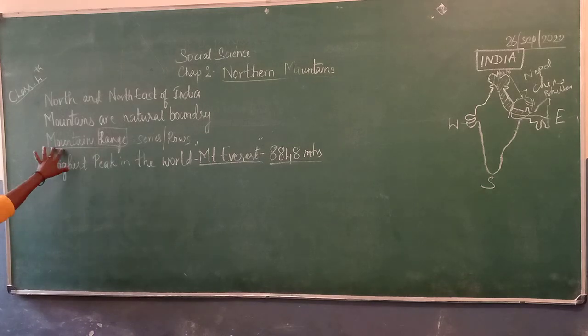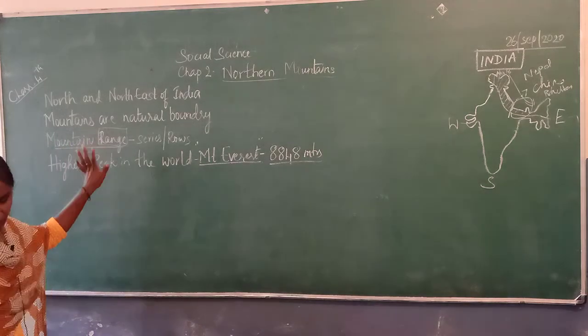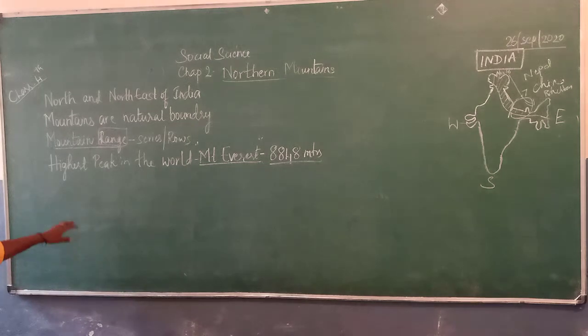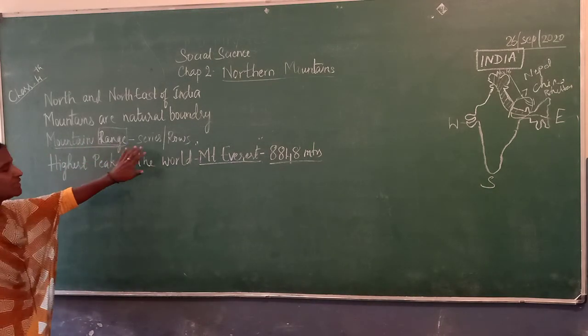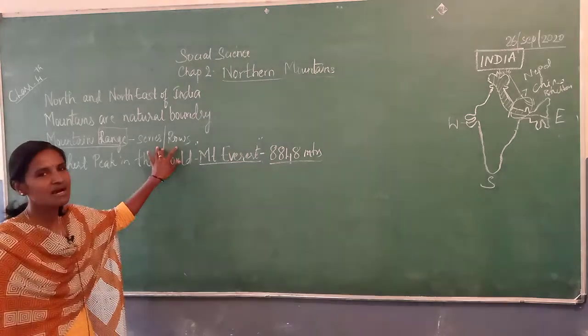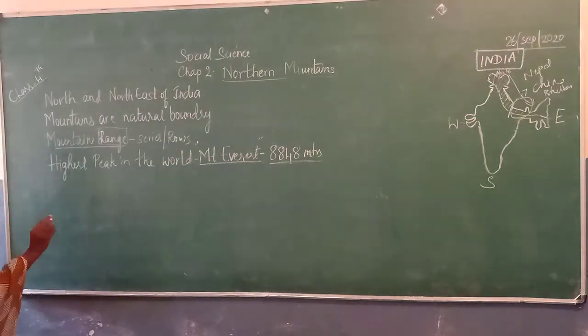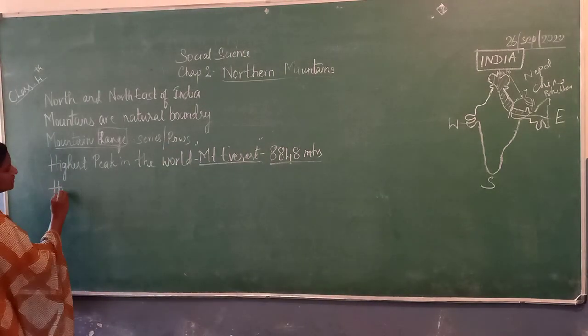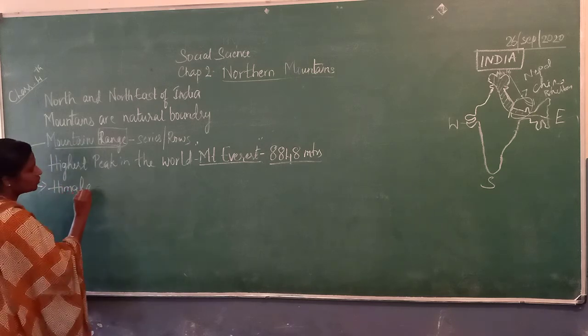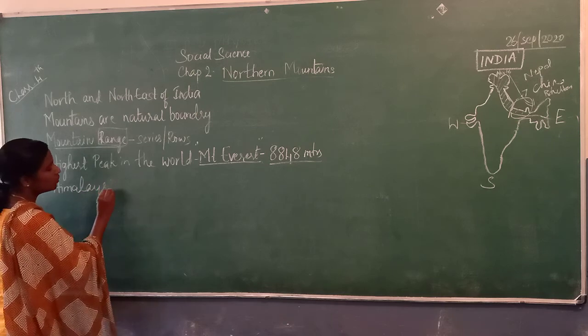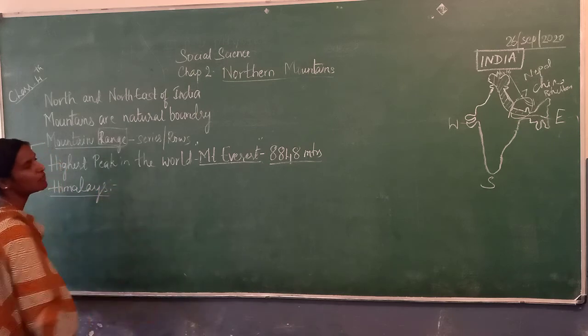Now you came to know the meaning of mountain range. Now these mountain ranges are called Himalayas. Next very important word is Himalayas. What do you mean by Himalayas? These mountain ranges are called Himalayas.